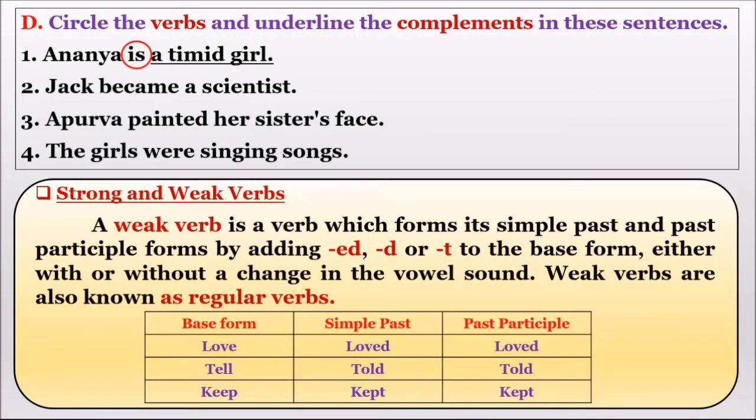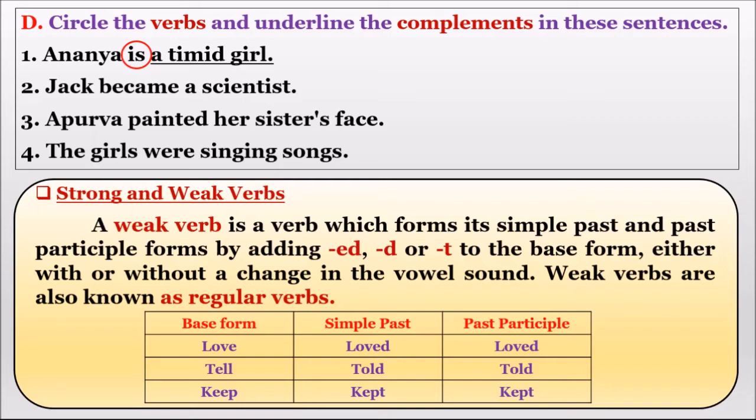Now let us do the exercise. Yes, children, the exercise part is in the textbook. Now you have to do the exercise along with me. As usual, there are nearly 8 questions in this exercise and we are going to do only 4; the remaining you have to do. Circle the verbs and underline the complements in these sentences. You must not circle only the action verb. You know the difference between the main verb and the auxiliary verb, right?